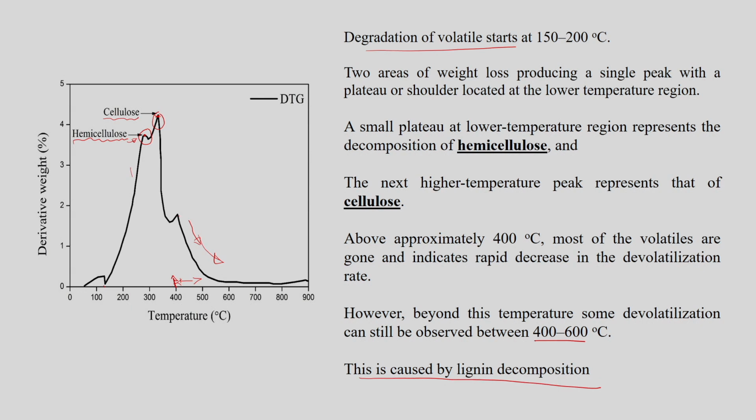So, once we have this specific graph of a specific sample, we can easily find out the cellulose, hemicellulose and the lignin fraction present in the sample using this simple technique. So, up to this point we discussed the compositional analysis of the biomass sample.